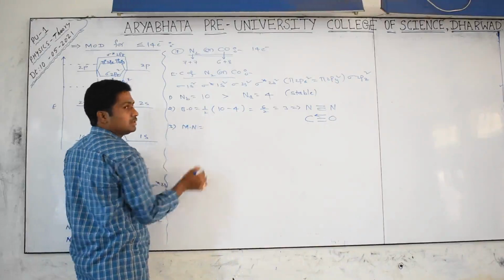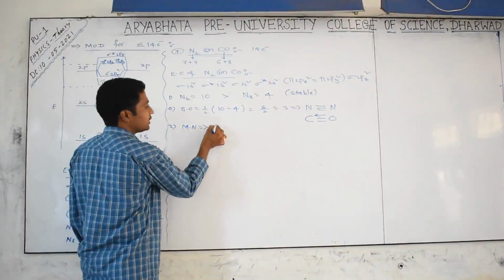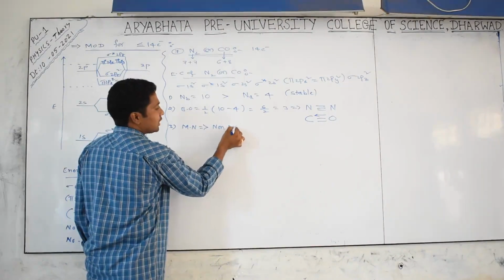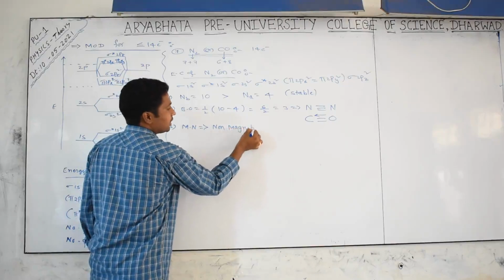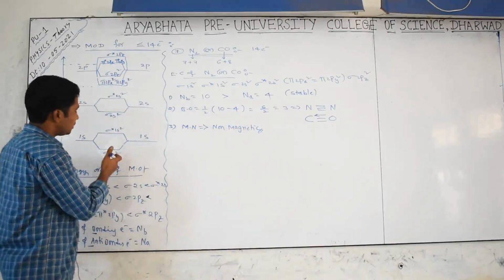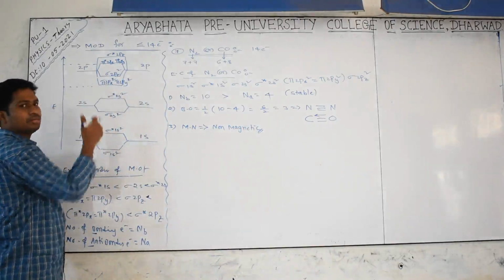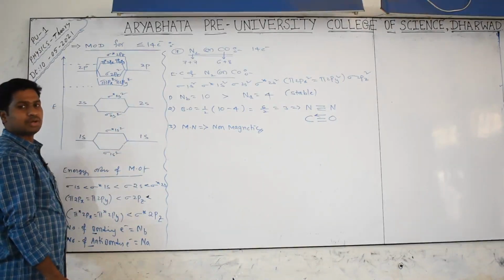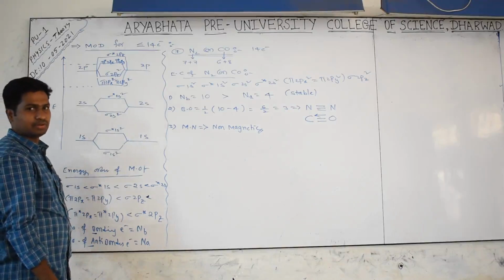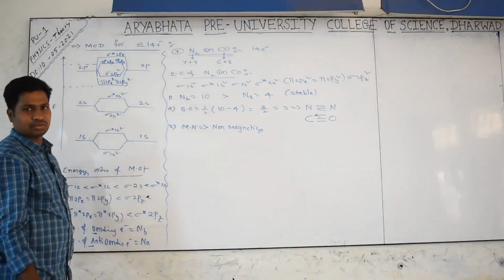And the next point we have to discuss is the magnetic nature. The magnetic nature is diamagnetic, a non-magnetic substance. Why is it a non-magnetic substance? See, all the molecular orbitals have a fully filled configuration, that's why it is a diamagnetic substance. All of you understood? Yes, this is the information we have to discuss.